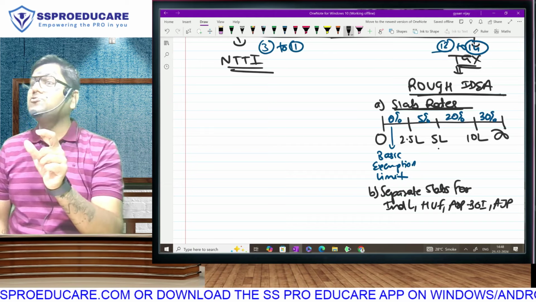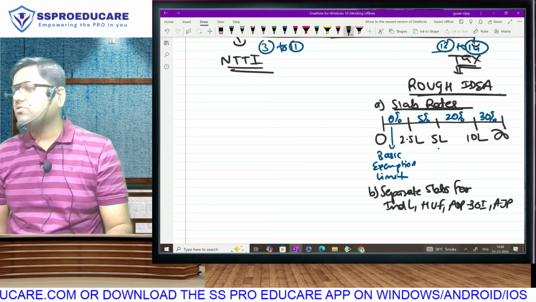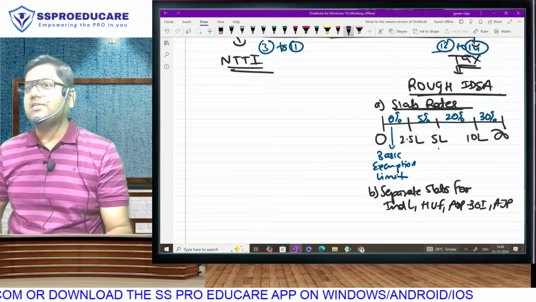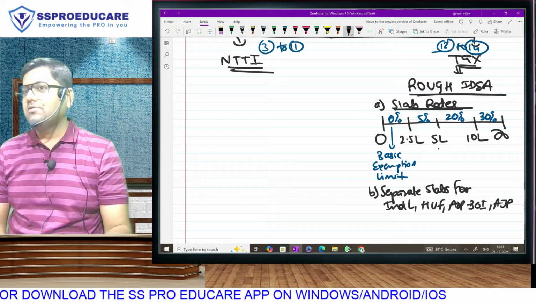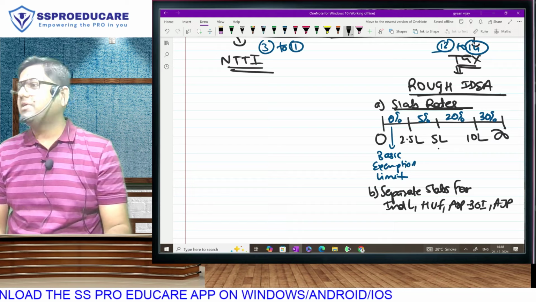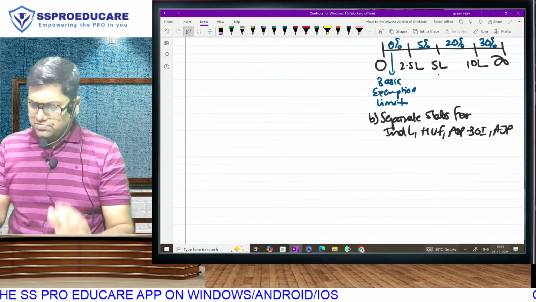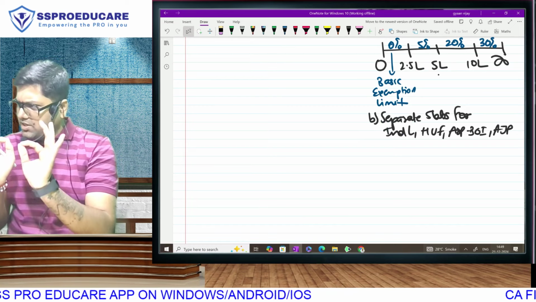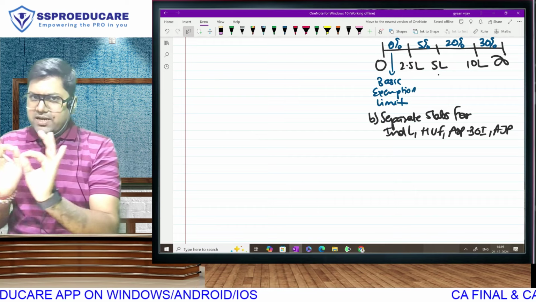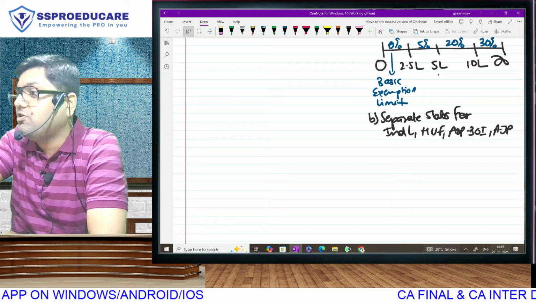At least I can first use 0, then 5, then 20. Of course, now that the HUF has also crossed 10 lakhs, it is going in 30. But at least I am able to save tax in the lower brackets. So yes, separate slabs will be given to HUF. But see, you got basic idea about slabs. You understood why people divert income to their family members. But you understand as assessee changes, separate HUF will be created. Now you understand why I created HUF the day I got married.